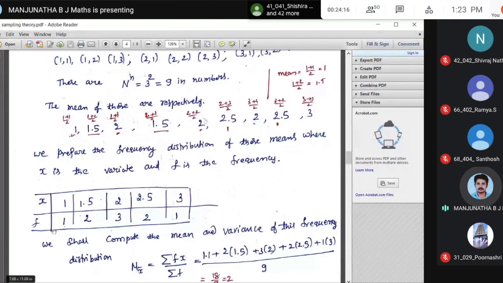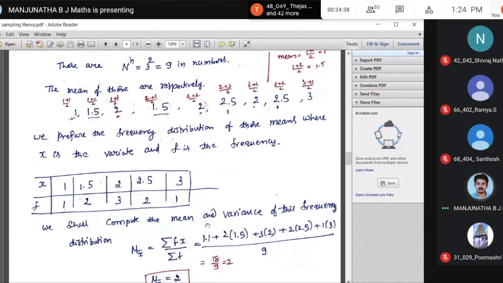What is your f? How do you write f here? Just go through 1. How many times does it occur? Frequency means how many times it occurs. That is 1, only one time. Total frequency 9, capital N. Next, 1.5 occurs 2 times. 2 occurs 1 plus 1, 2 times. 2.5 occurs 1, 1 here, 2 times. 3 occurs only once. So this is the variate and the frequency.